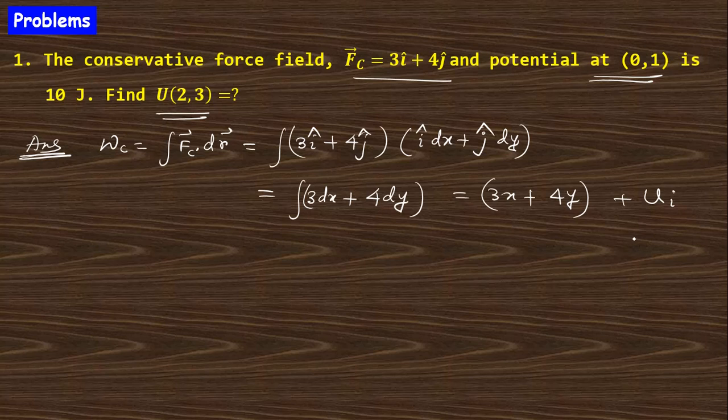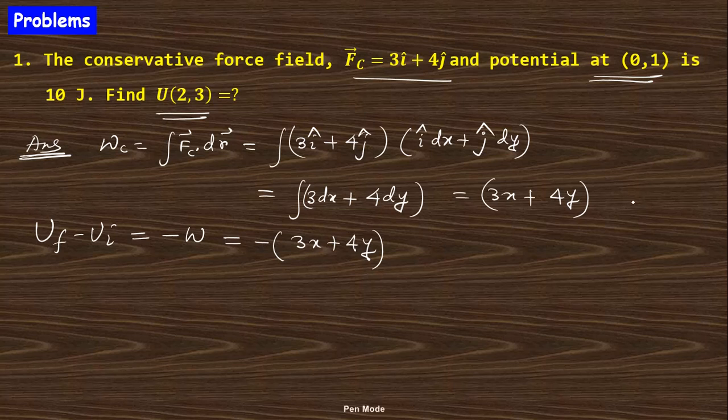Okay. So the work energy theorem says that Uf minus Ui is equal to minus W. So this is minus (3x plus 4y), and if you take the initial condition as 0, this will be 0, so you will get this constant as 0.